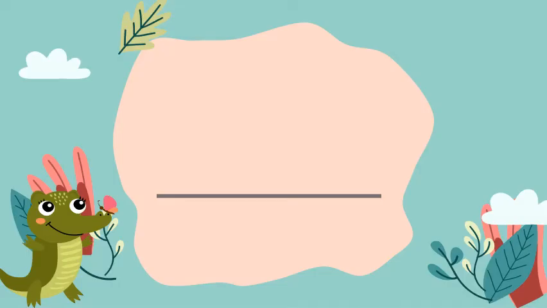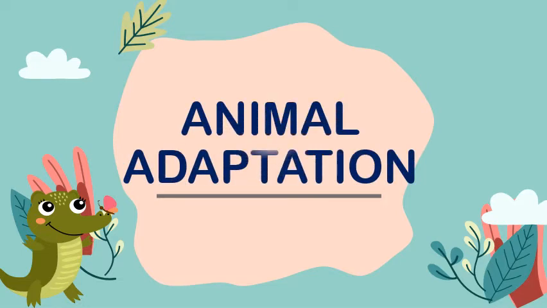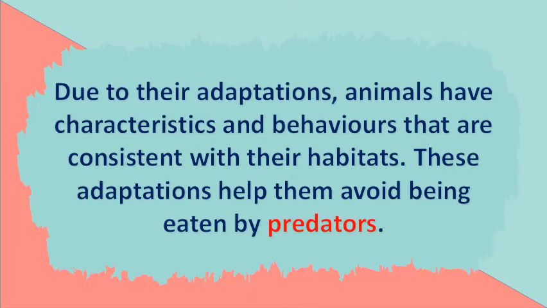Animal adaptation. How does an animal adapt to its environment? Due to their adaptations, animals have characteristics and behaviors that are consistent with their habitats.